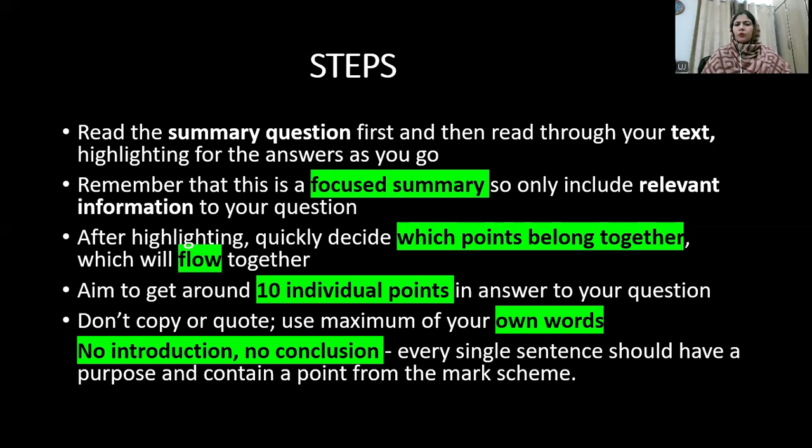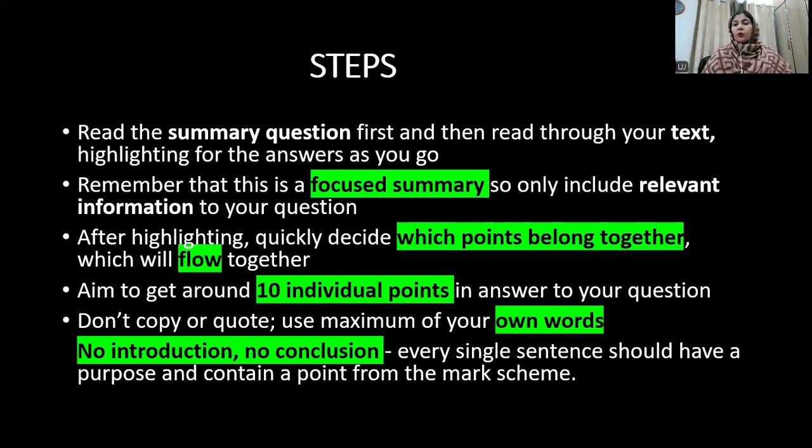After highlighting, quickly decide which points belong together, which flow together. The interlinked points which are linked to each other will be written together in one sentence, because the most important thing that you have to create in the writing part is joining connectivity. The effect of connectivity should be there.